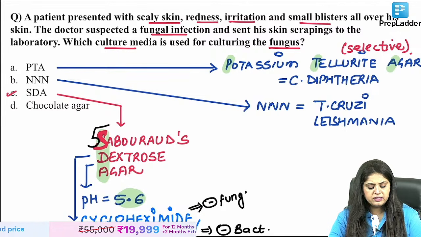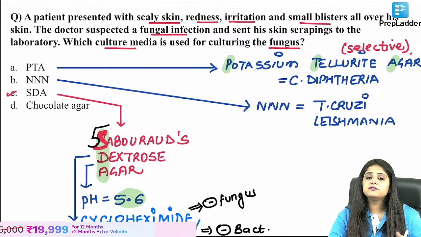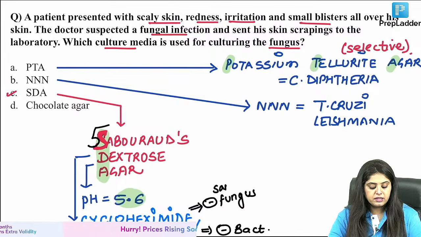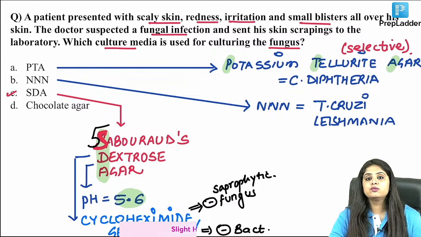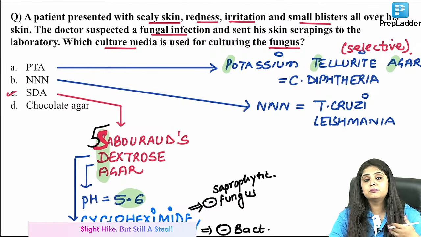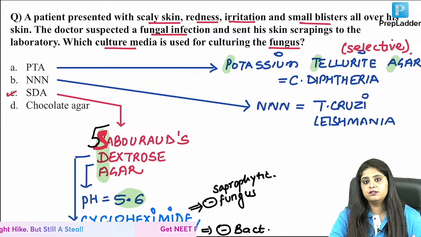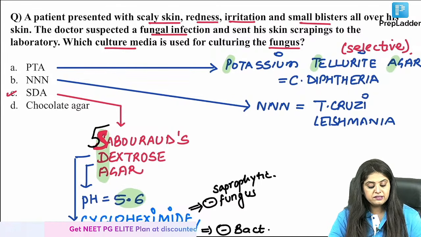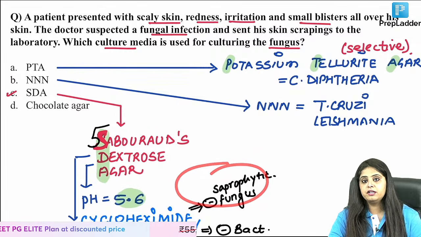Why am I doing this? When I want to grow the fungus, why am I adding cycloheximide? Because it inhibits the normal fungus, the saprophytic fungus, which you don't want to grow. You want the disease-causing pathogenic fungus to grow. So please note, cycloheximide is added to reduce the saprophytic fungus.